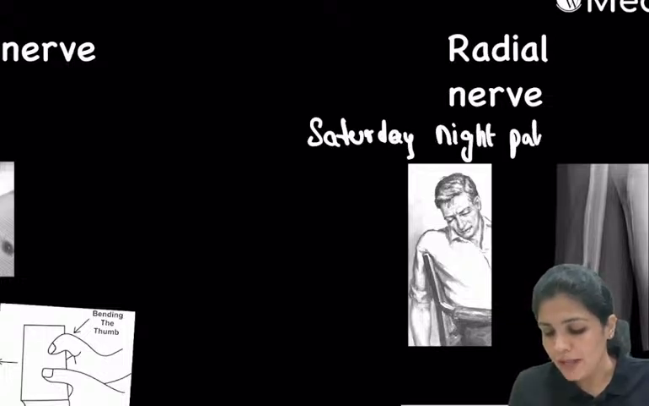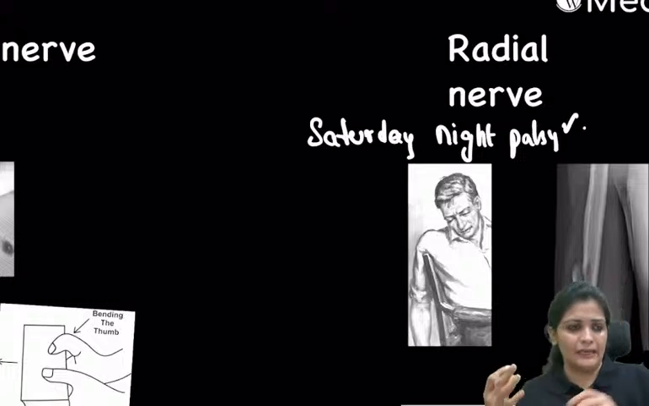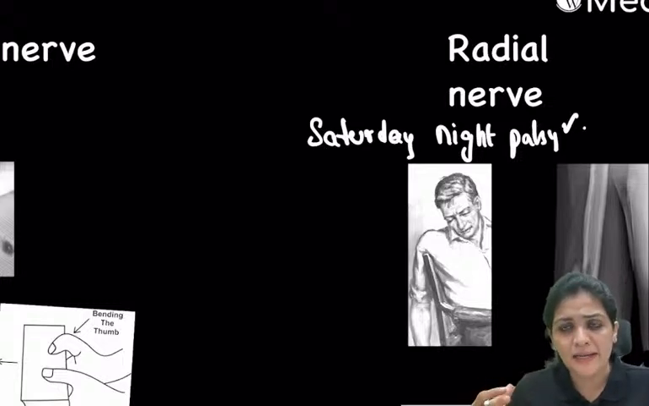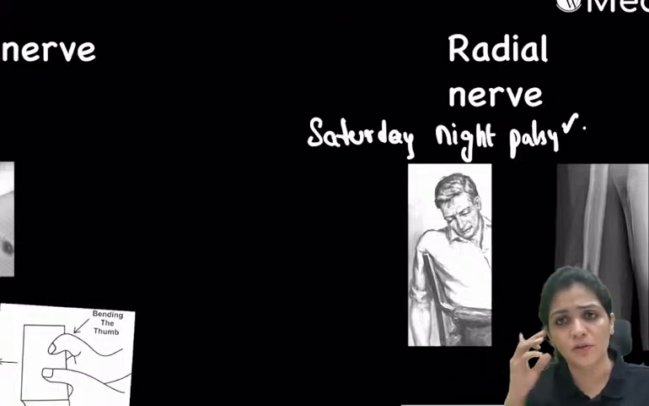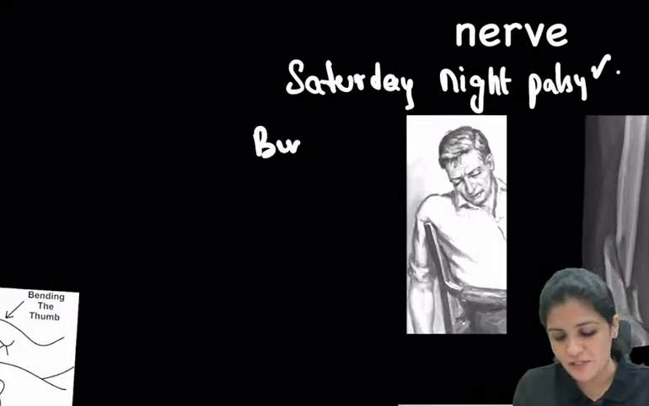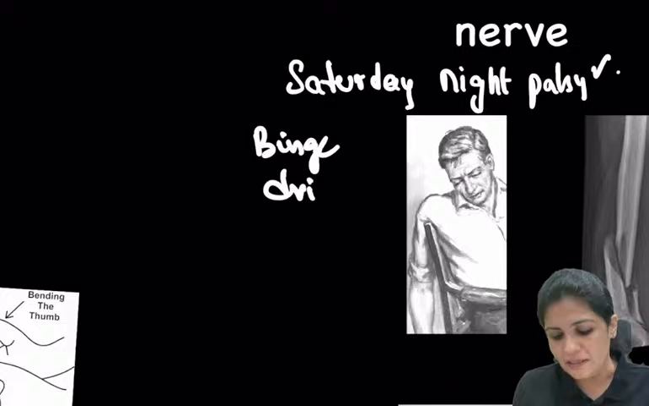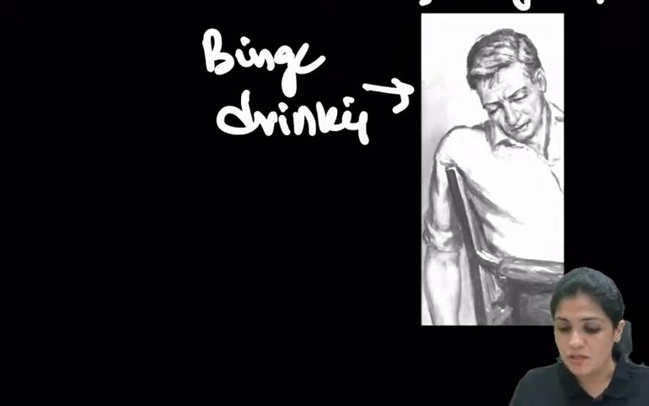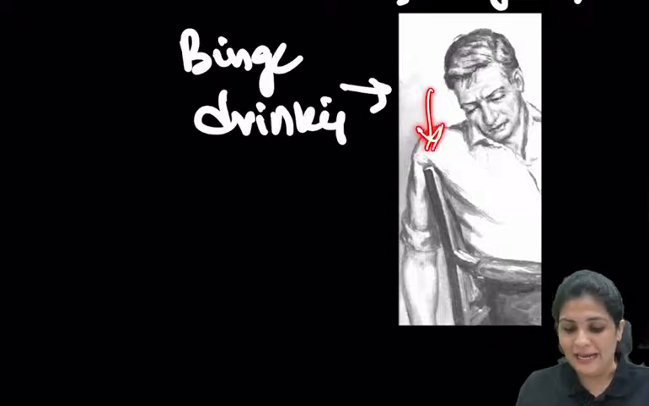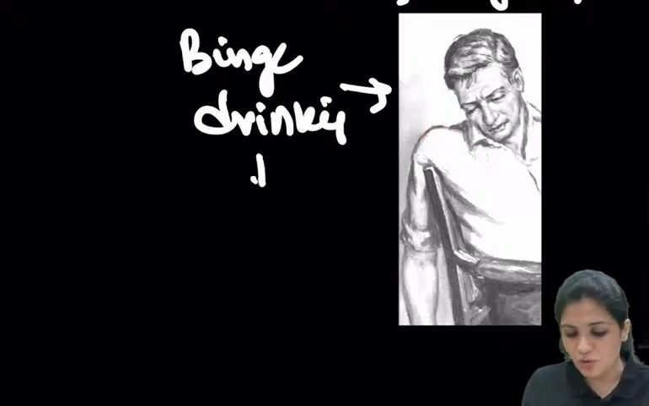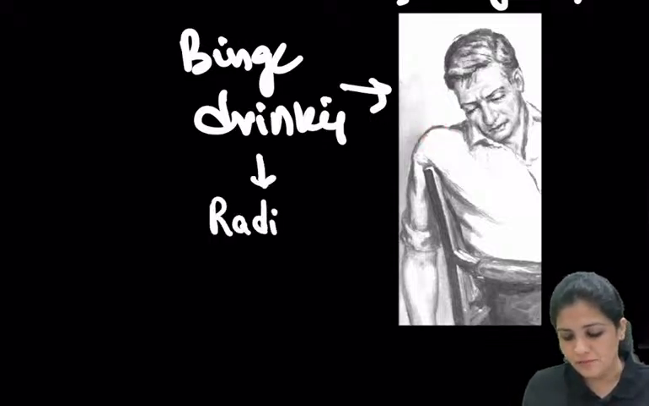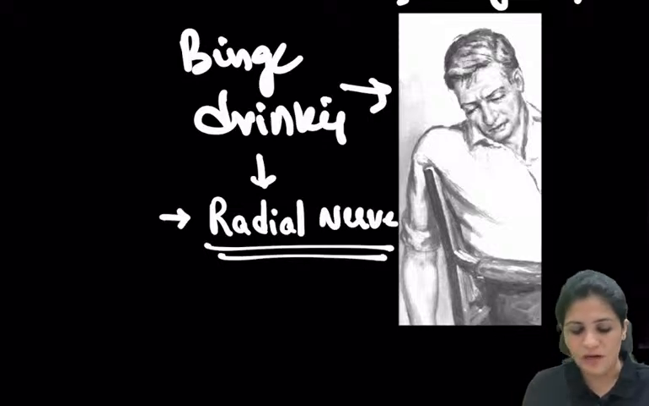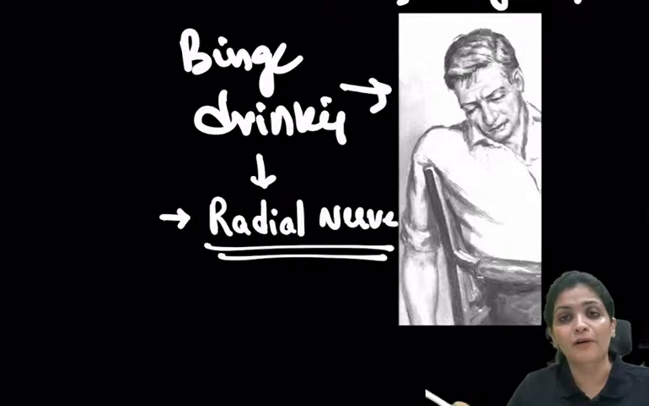You all know what happens on Saturday night with your friends, right? Not with you, but your friends. What do they usually do? They do binge drinking. So whenever they drink and sit in this position, it might cause pressure over the axilla, and this will damage your radial nerve. Now tell me, what is this an example of, based upon the type of nerve injury?